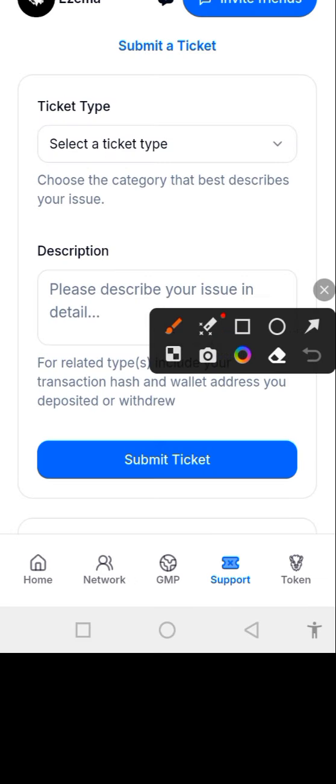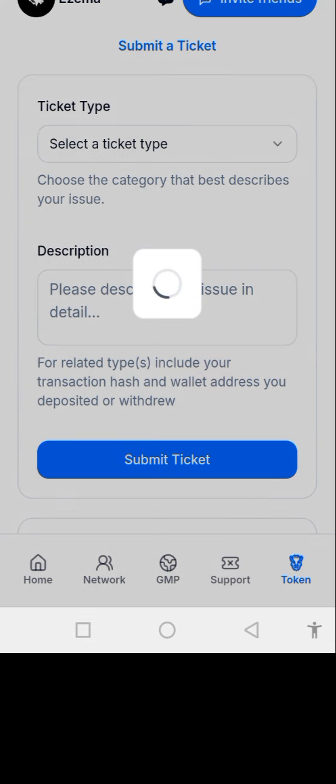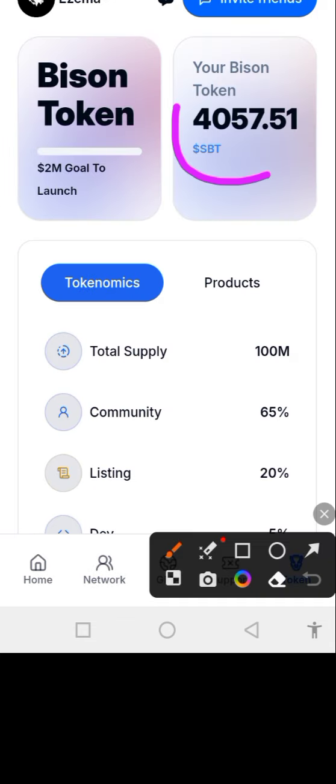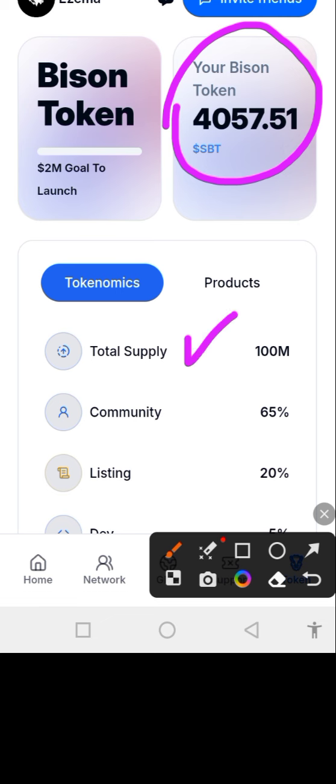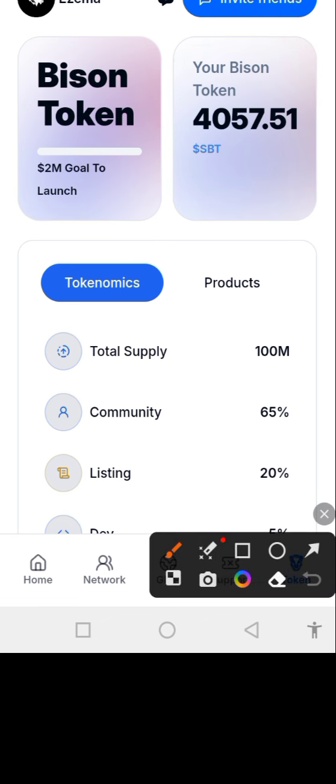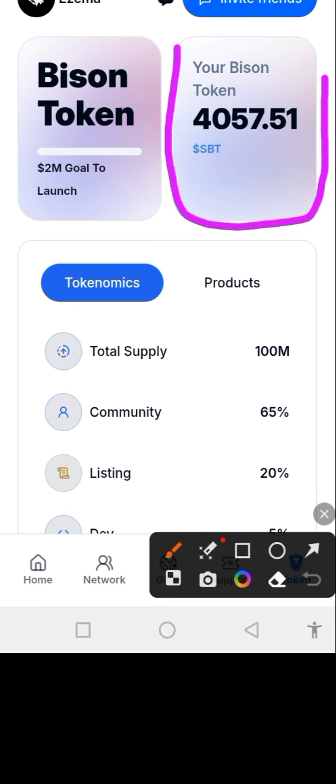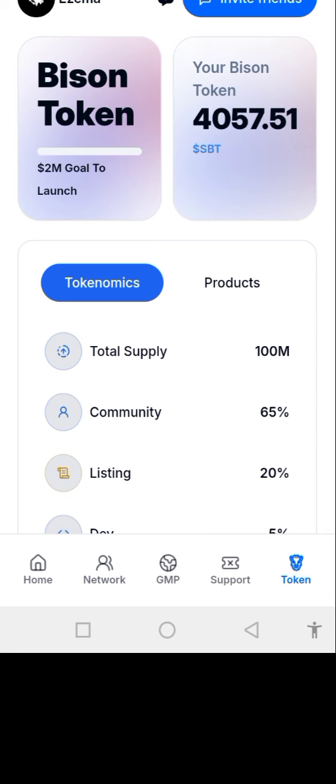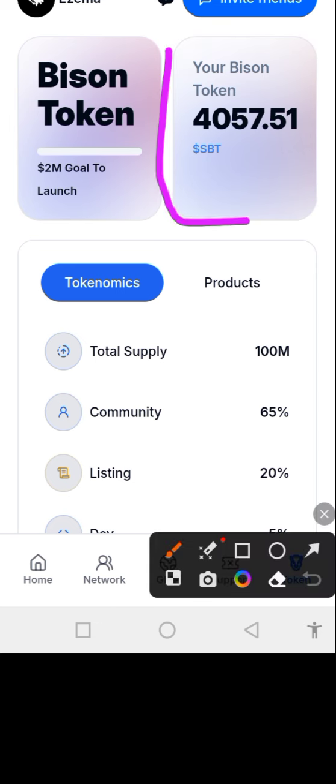So guys, if you come back to your dashboard, if you click on this token, you see the token that you're accumulating, okay? You see the ones that I have accumulated, 4,057.51 token. And the total supply is just 100 million. So this token will be listing in the third quarter of this year, 2025. Do you understand? So this is another way of giving a drop. So make sure that you are accumulating this token.